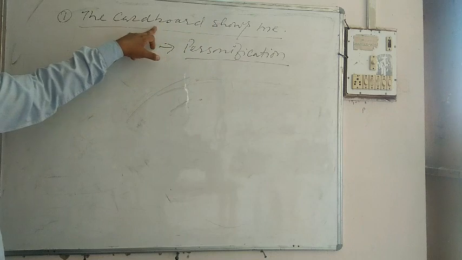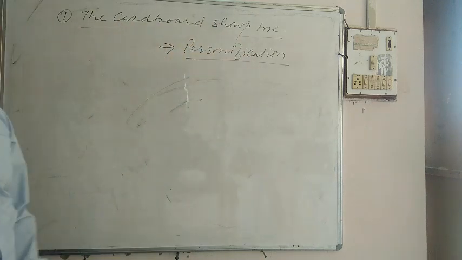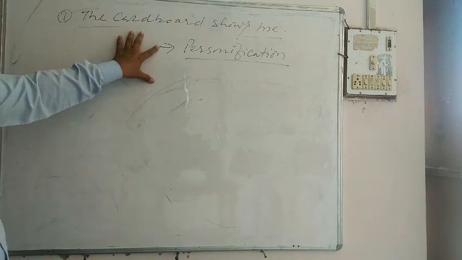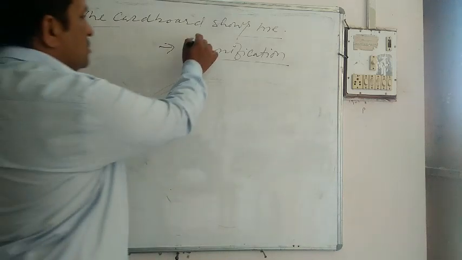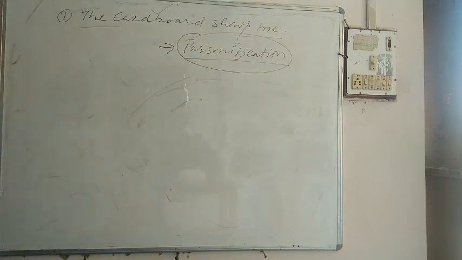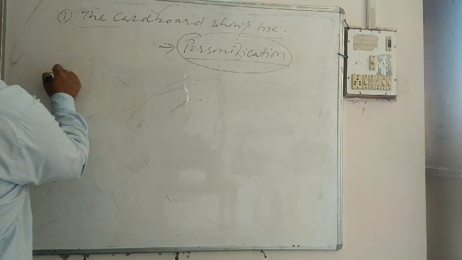Cardboard is not a thing that can behave just like human beings. So when there is the tendency of human beings in anything that is not alive, we can use personification. Here cardboard is showing the quality of a human, so personification is being implied.